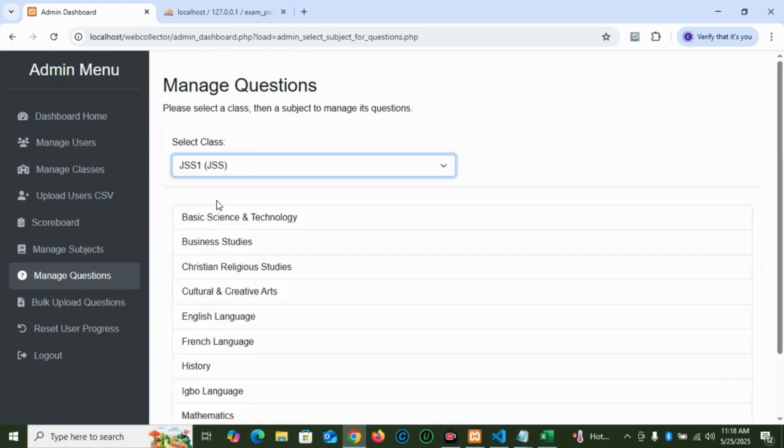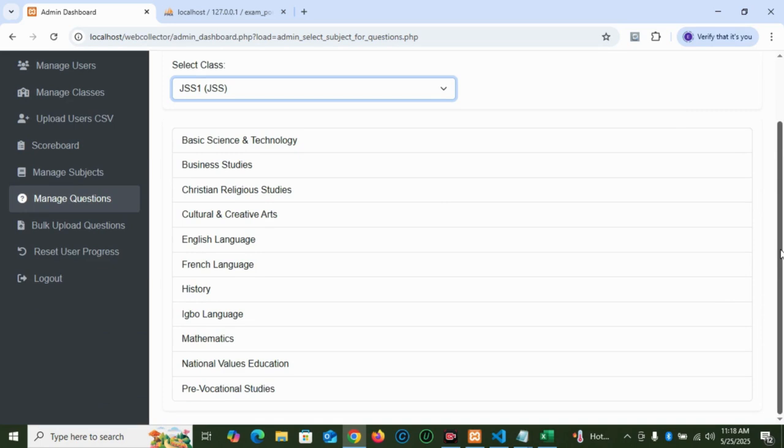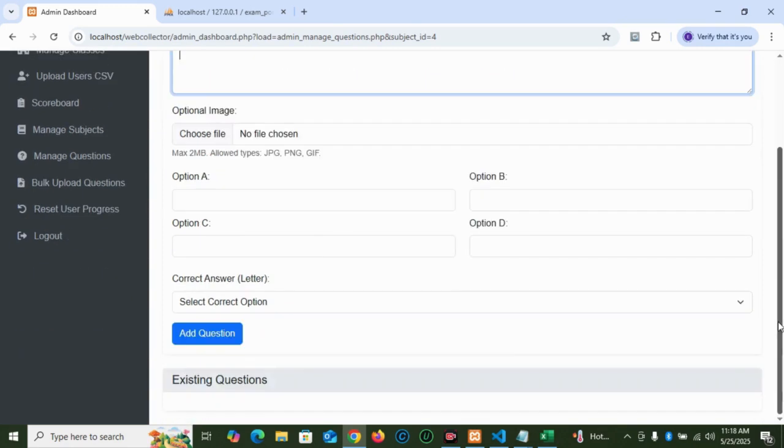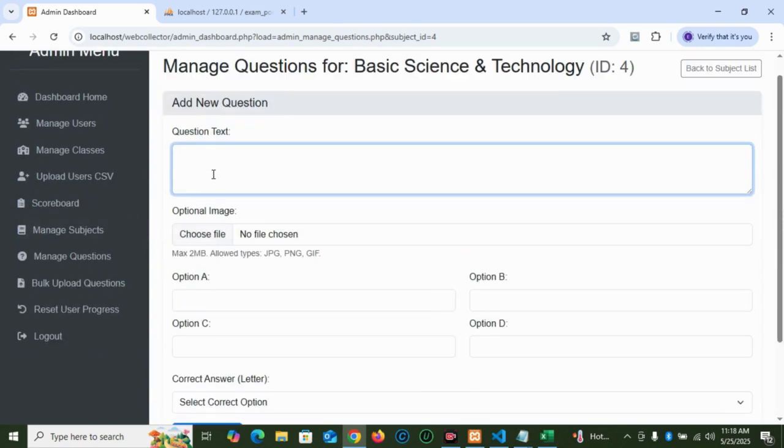So let's say I want to work with JSS1. You can see the subjects. So which one do you want to load questions for? If you want to load questions for basic technology, you click on basic technology. Then you can enter the questions manually.